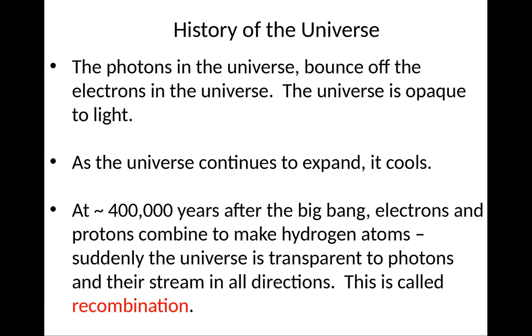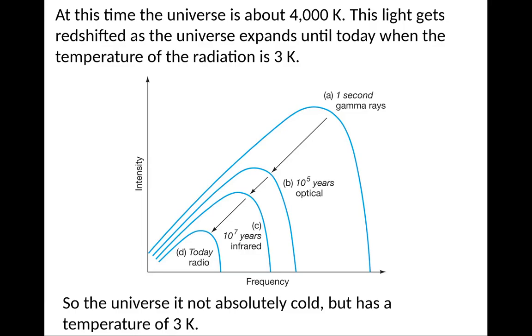As the universe continues to expand, it begins to cool. At a time about 40,000 years after the Big Bang, the electrons and protons start to combine to make hydrogen atoms. And suddenly the universe becomes transparent to photons and they stream in all directions. This process is known as recombination. At this time, the universe is about 4,000 degrees Kelvin, not surprisingly very close to the temperature of the sun. The light gets redshifted from 4,000 degrees Kelvin to the temperature we see today, which is 3 degrees Kelvin or so.